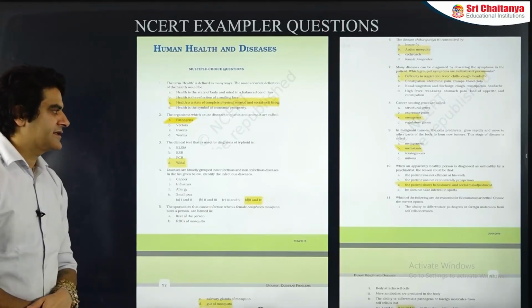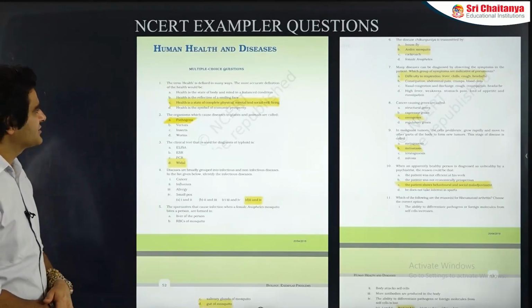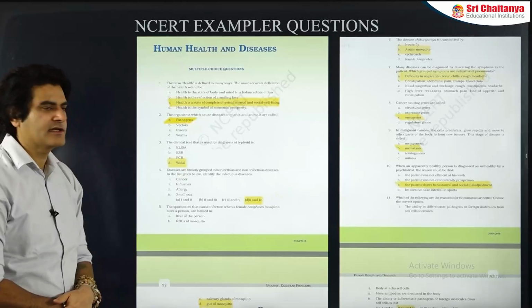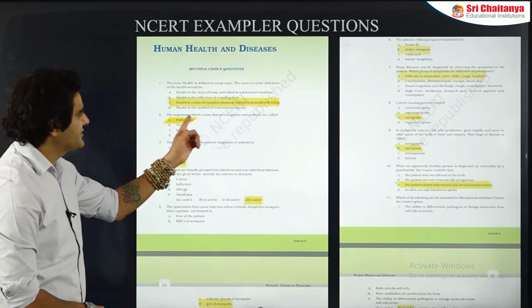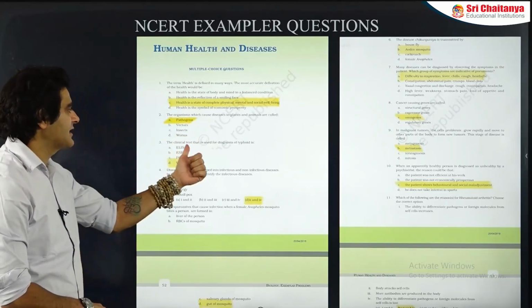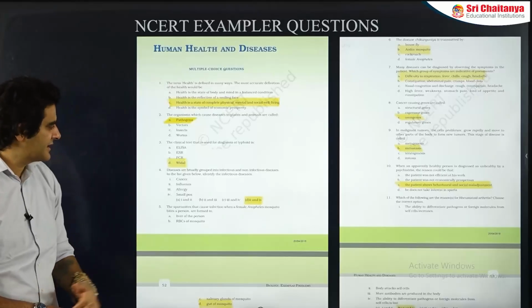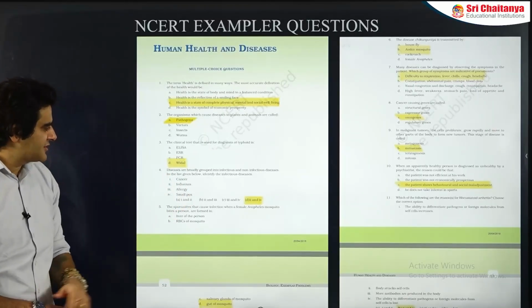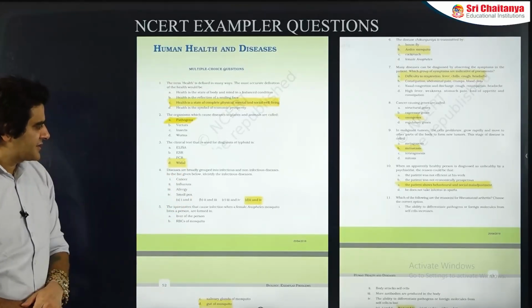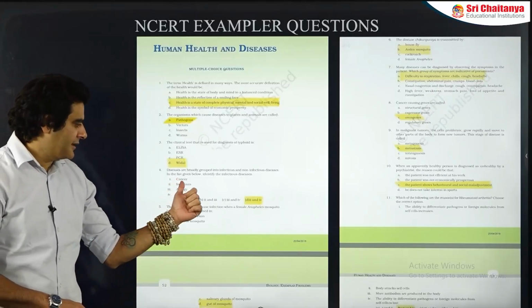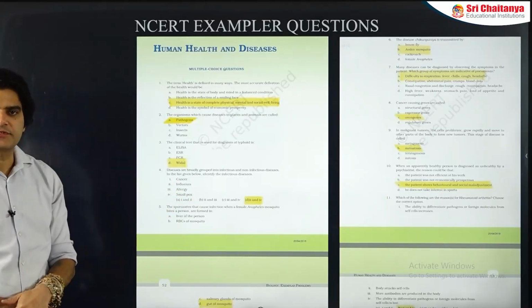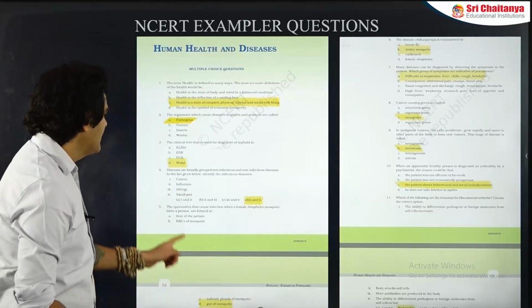Then these are NCERT exemplar questions. I have highlighted all the answers over here. Health, the state of complete physical, mental and social well-being. Organisms causing diseases are pathogens. The clinical test for diagnosis of typhoid is the Widal test. Diseases are categorized into infectious and non-infectious. What are infectious here? Influenza and smallpox, because cancer and allergies are non-infectious.